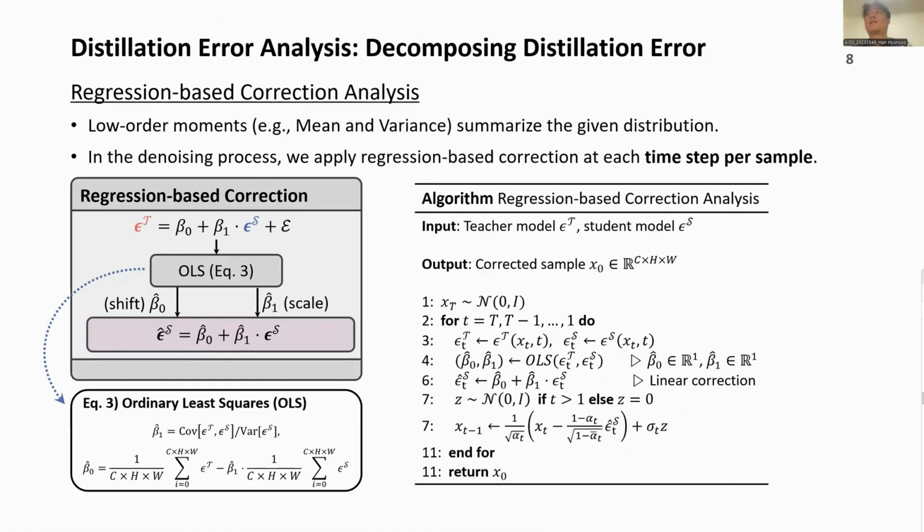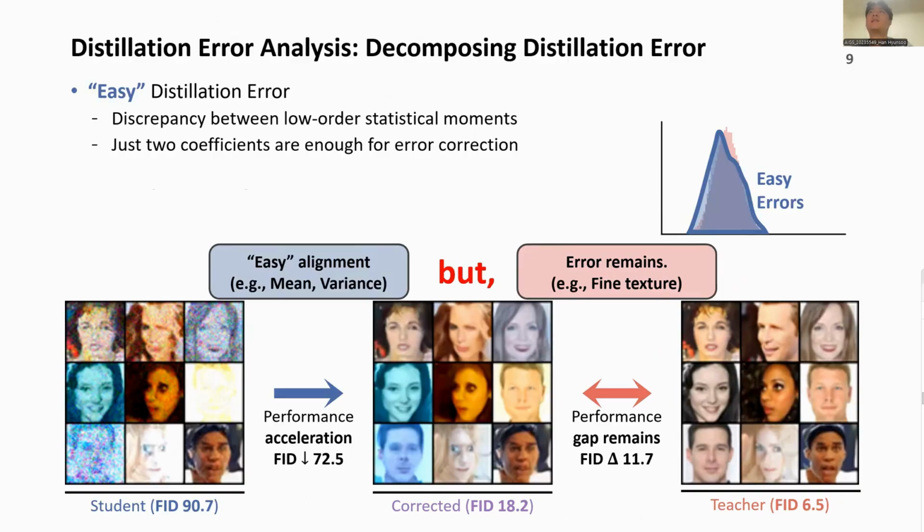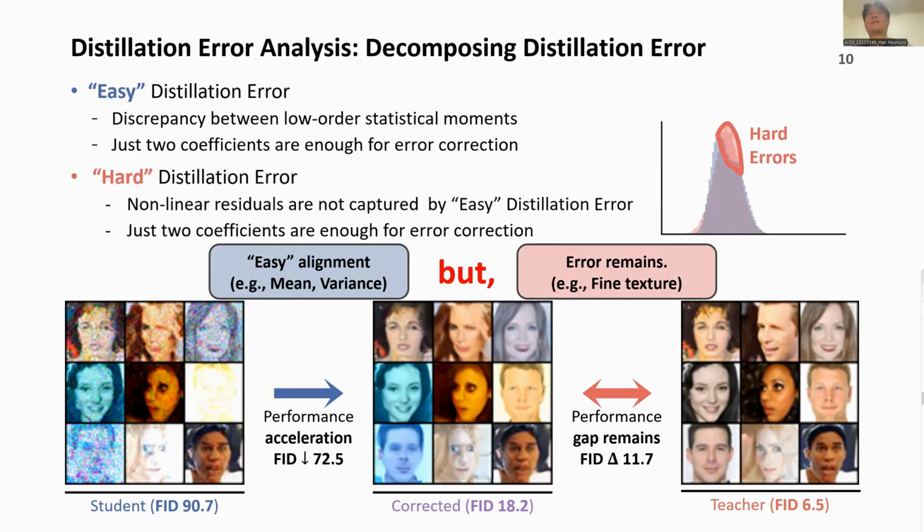To fully utilize the teacher's knowledge, we analyze the distillation error using regression-based correction during the noise process. At each time step, we estimate a coefficient per sample to correct the student's predicted noise. This correction significantly improved the performance. This indicated that there are distillation errors that can be corrected with low order moments alignment. We define this as the easy distillation error.